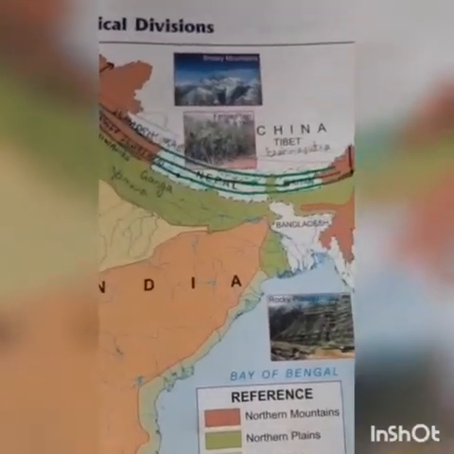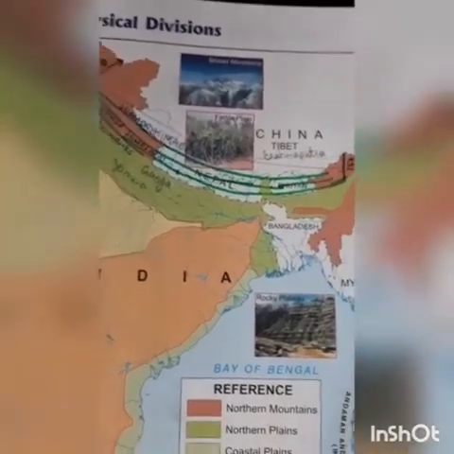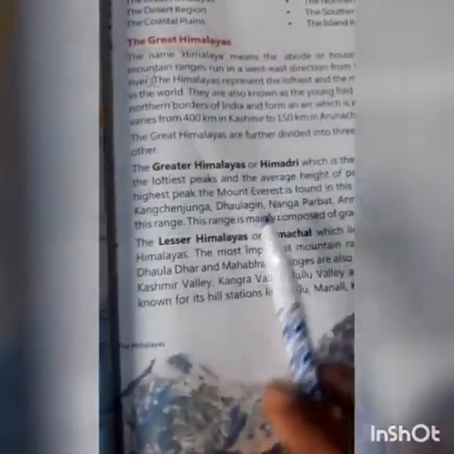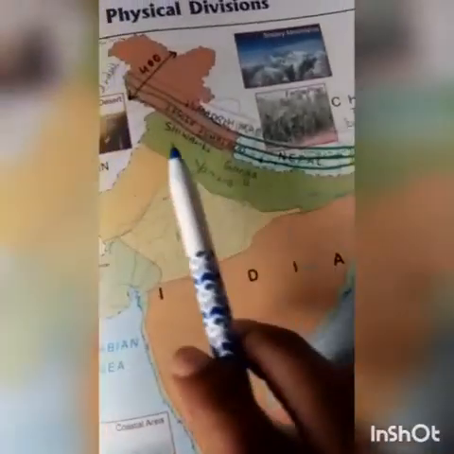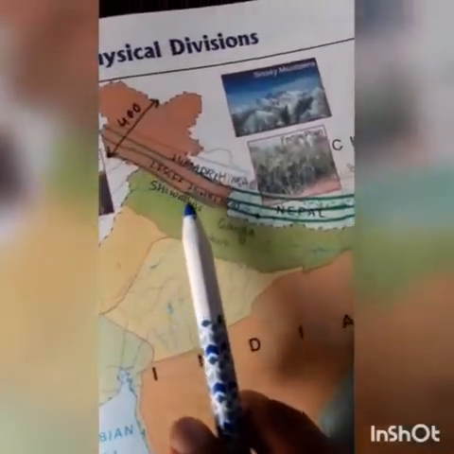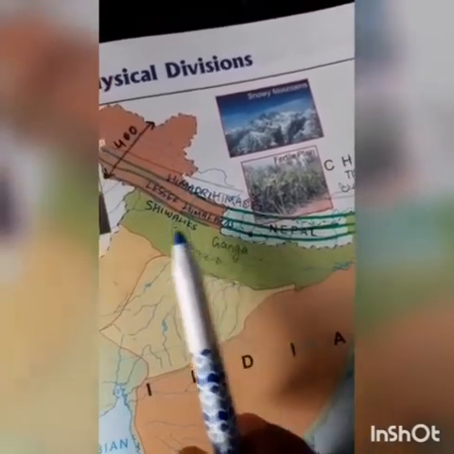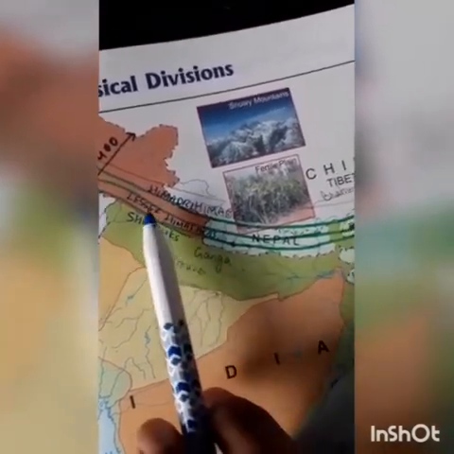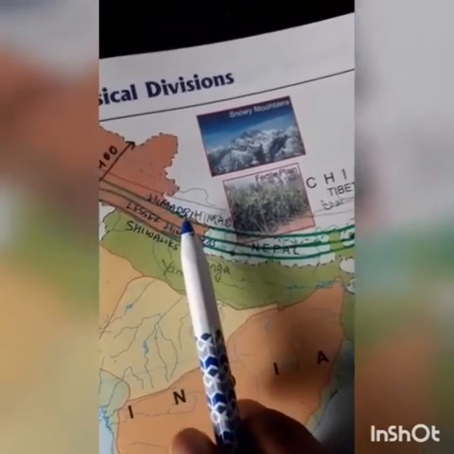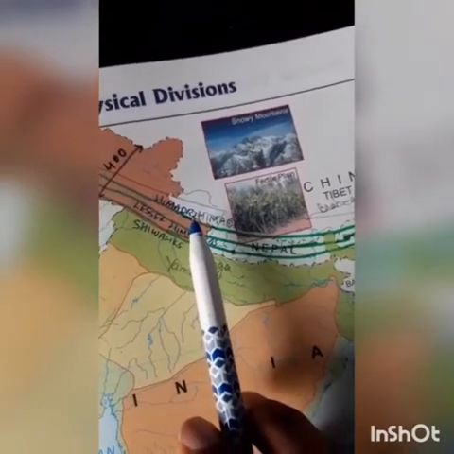The Great Himalayas are further divided into 3 ranges: the Great Himalaya or Himadri, the Lesser Himalaya or Himachal, and the Shivalik. You can see the divisions on the map. The 3 divided ranges: the Shivalik, the Lesser Himalayas and the Himadri. Himadri part